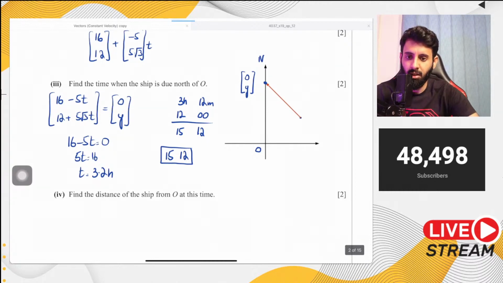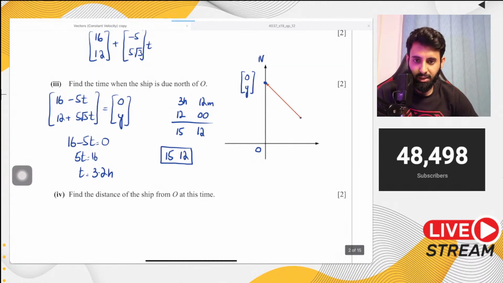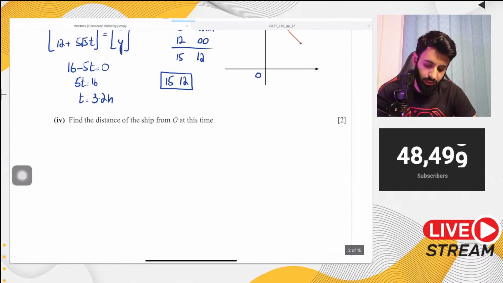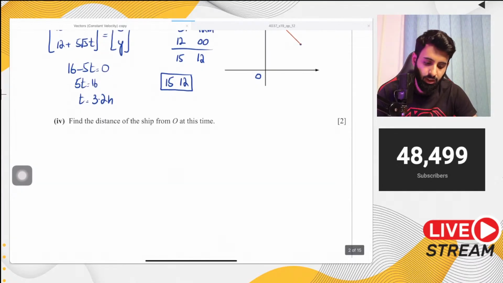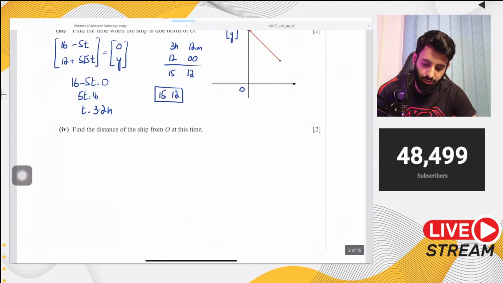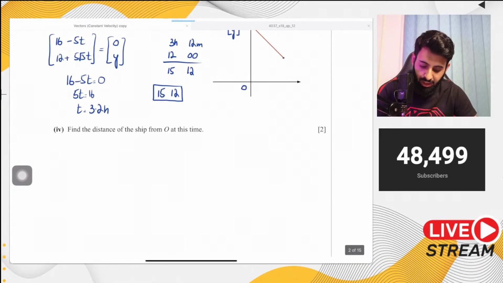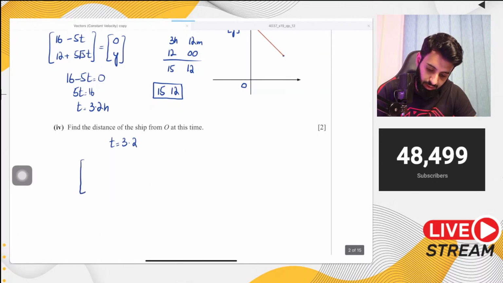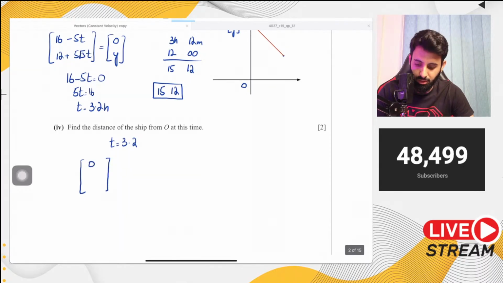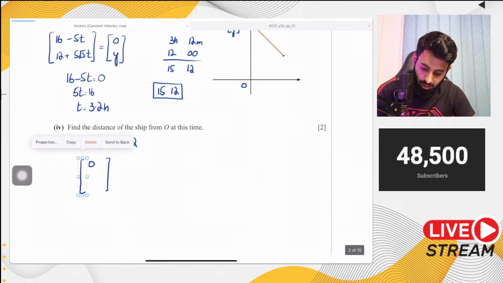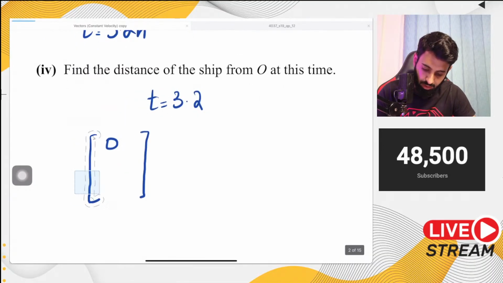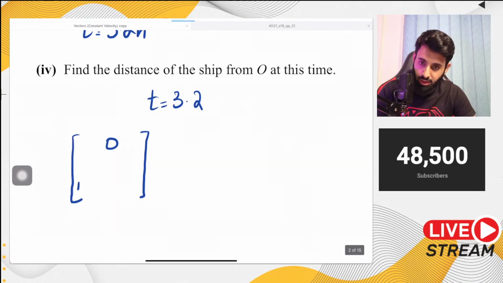Okay, then the question says find the distance of the ship from O at this point. So what do we need to do? We need to find out the distance of the ship from O at this point. So we know exactly the value of t when the ship was due north of O, so we're going to substitute that. We don't need to substitute it in 16 minus 5t because we know that's going to be equal to 0. But where we do need to substitute it is in the y component. So in the y component, it's going to be 12 plus 5 under root 3 multiplied by 3.2.